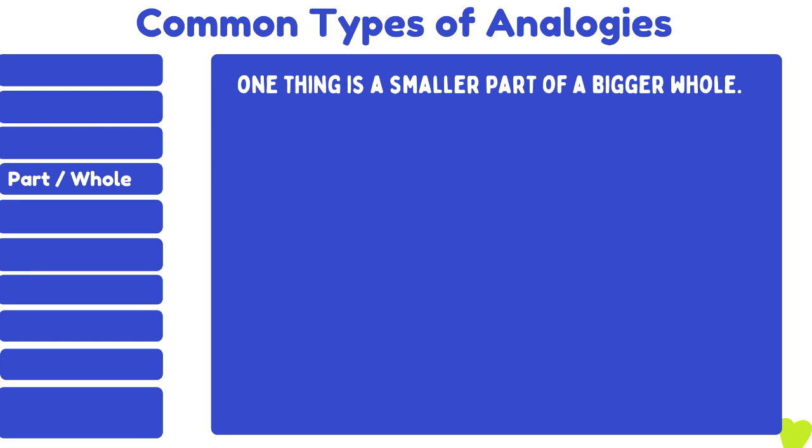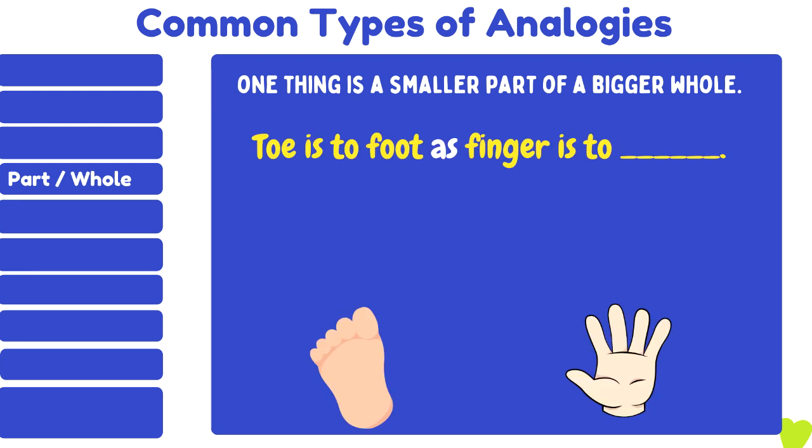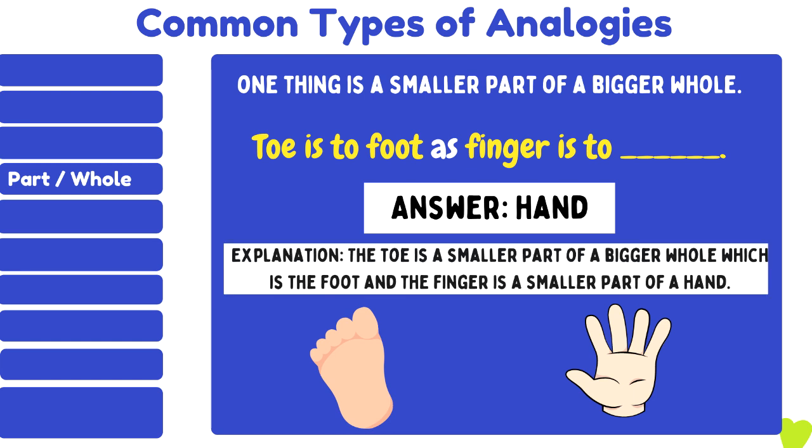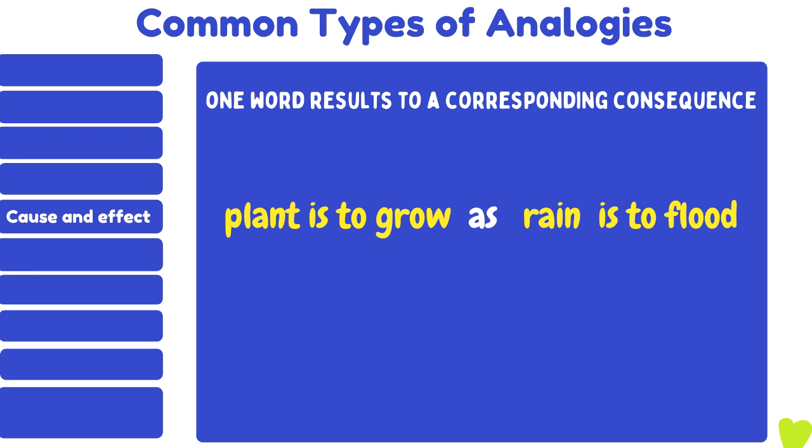Part and whole. Here, one thing is a smaller part of a bigger whole. Toe is to foot as finger is to blank. The answer is hand. Why? The toe is a smaller part of a bigger whole, which is the foot, and the finger is a smaller part of a hand.